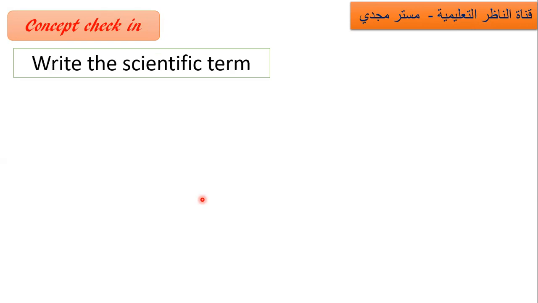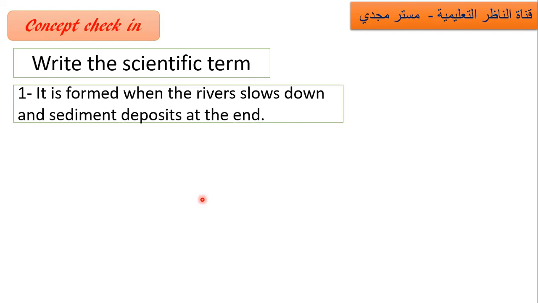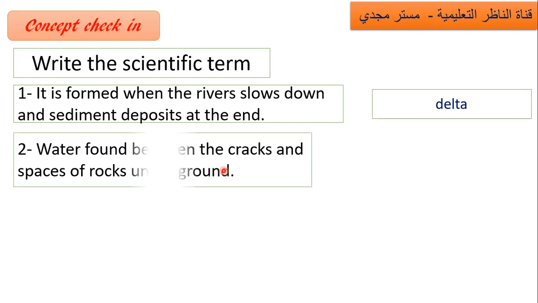Write the scientific term. Number 1, it is formed when the rivers slow down and sediment deposits at the end point of the river. This is the definition of the delta, the triangular shaped area at the end of a river.